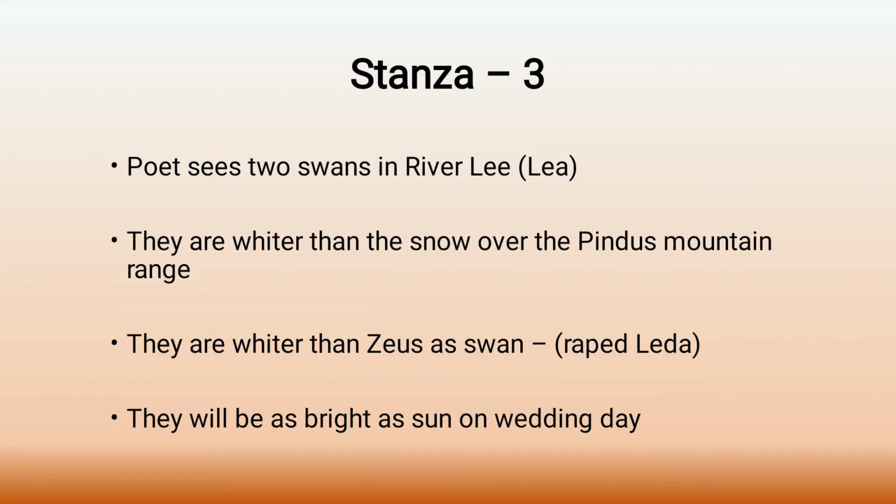They are whiter than the snow over the Pindus mountain range. Okay, we have the Himalayan mountain range, right? So we have this snow-capped mountain range. Yes, same thing. So the poet is saying that the color of the feathers of the swan is as pure and as white. Not just as white, more than white. We can say whiter than the snow over the Pindus mountain range. So that is an extreme whiteness. That is what is described in the third stanza about the color of the feathers of the swan.